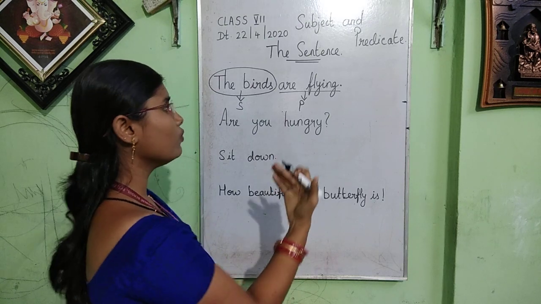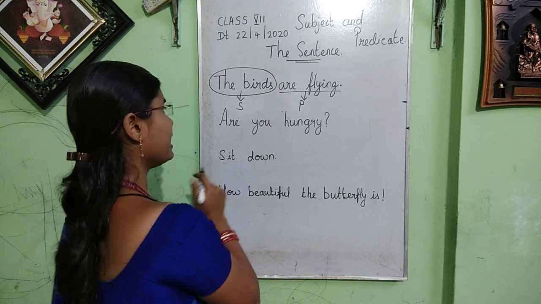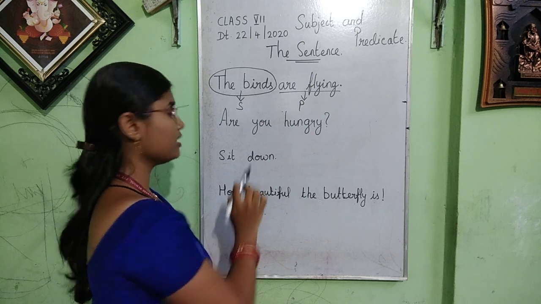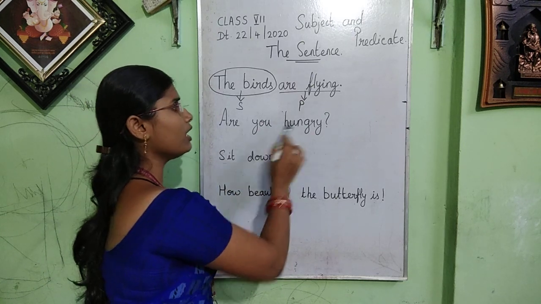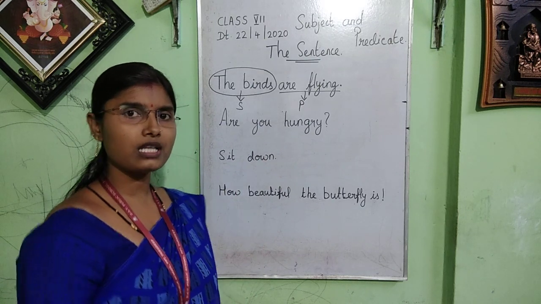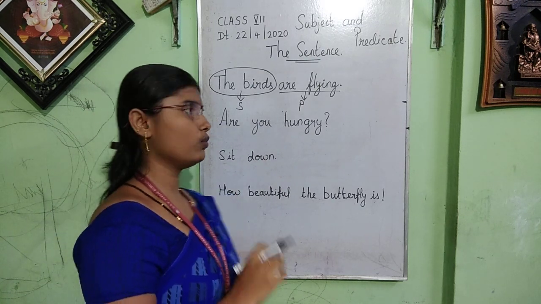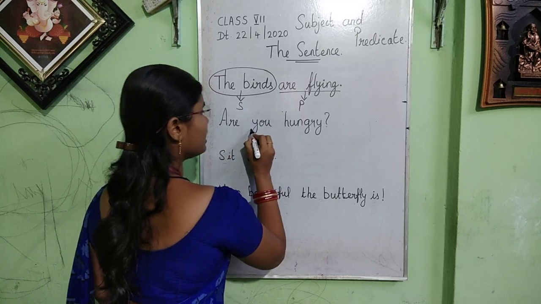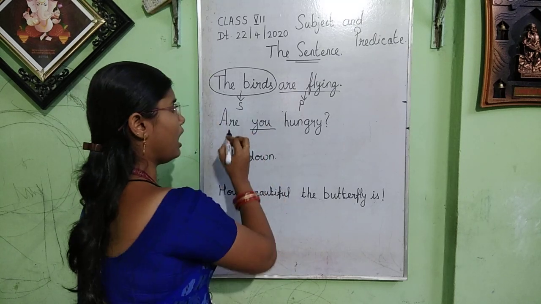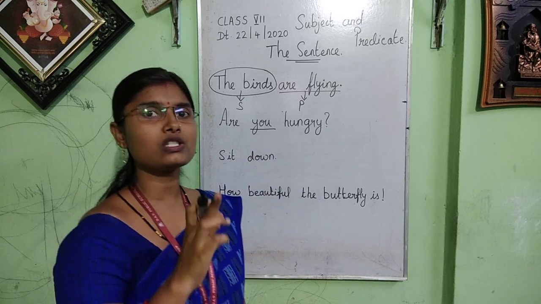Now let us move on to the second one. The second one is an interrogative sentence. Are you hungry? Can you identify the subject? Yes, most of you can tell the answer. Here the subject is you. Whom am I asking this question?